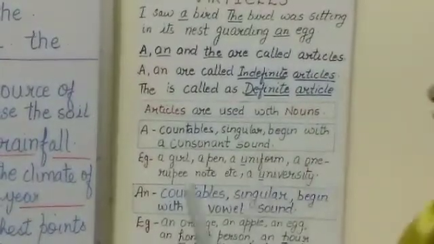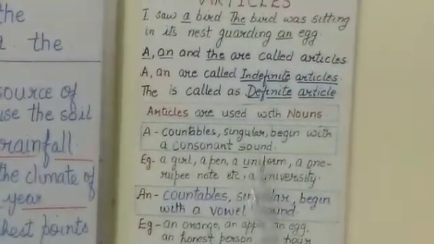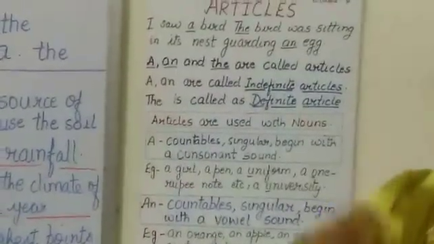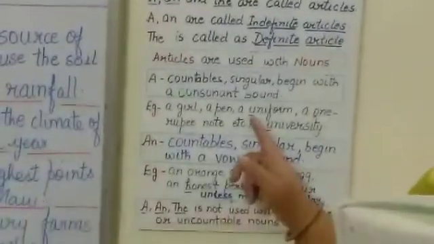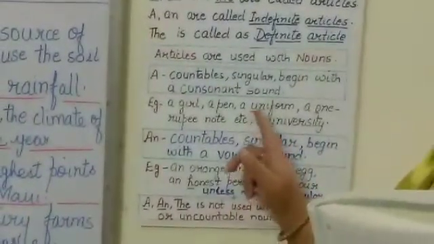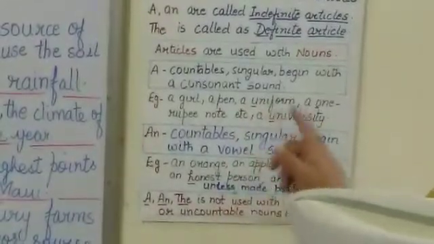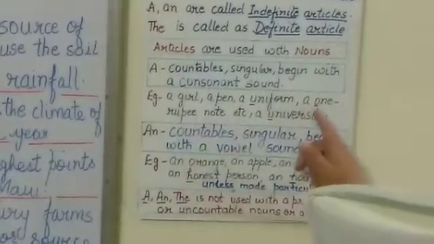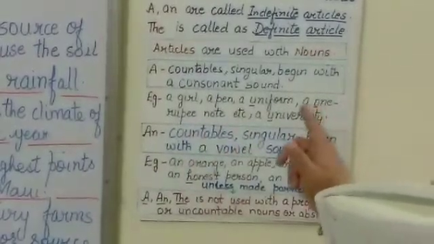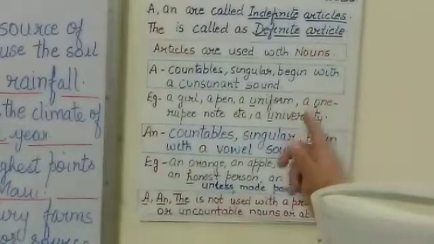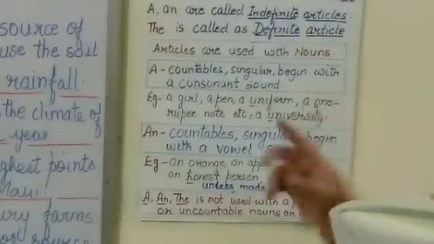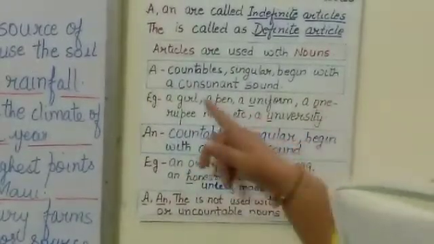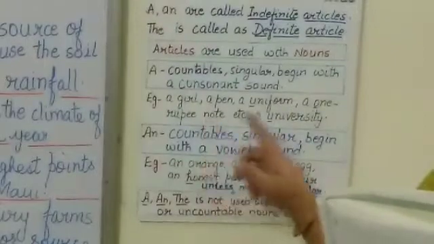Now here you might be thinking, why a uniform? Uniform starts with U. Because in the pronunciation, when we pronounce it, it comes as 'yuniform'. That is, the Y sound is coming in the pronunciation. Again, in the next example, a 1 rupee note. O is not coming. It's coming as 'won'. One means W-O-N. Remember that word? So that is why this is also written as a 1 rupee note.